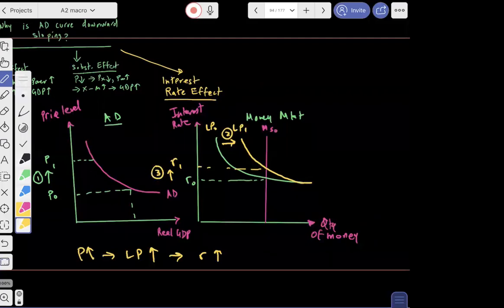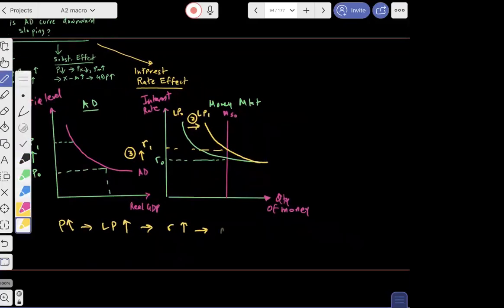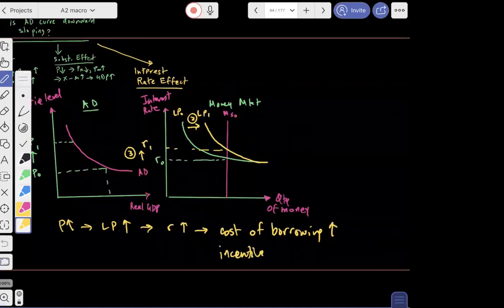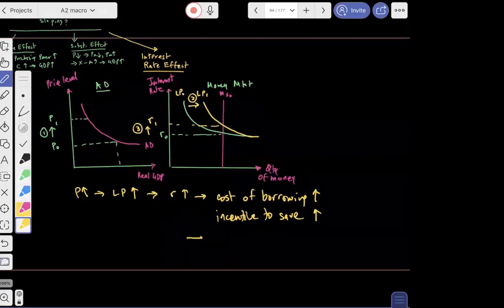When the interest rate goes up, we learned from our discussion earlier that the cost of borrowing goes up, the incentive to save goes up, and both of these factors will result in consumption falling and investment falling.